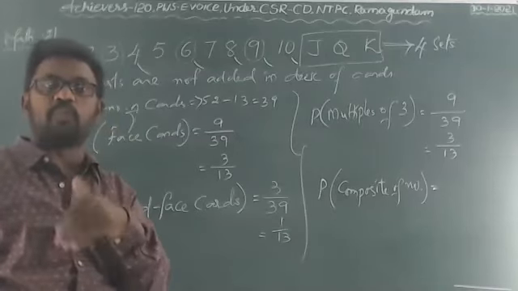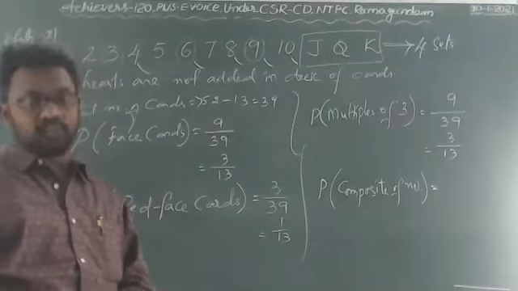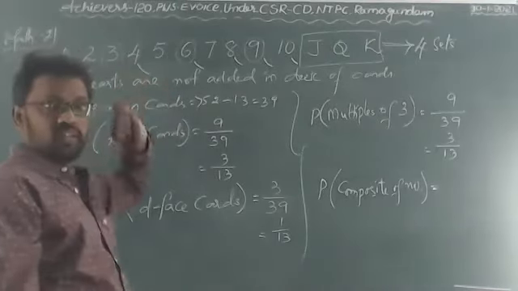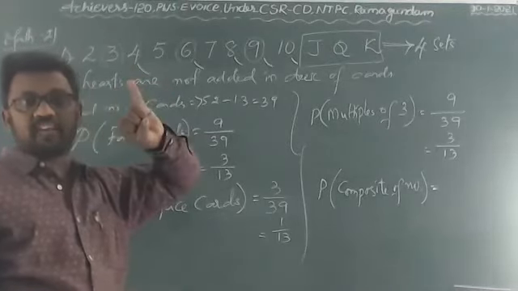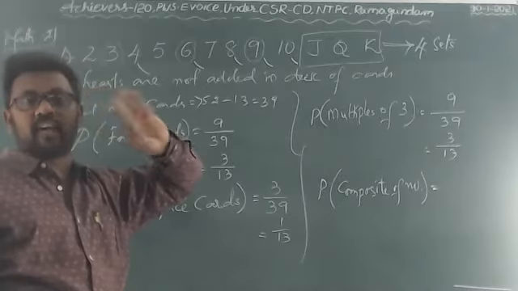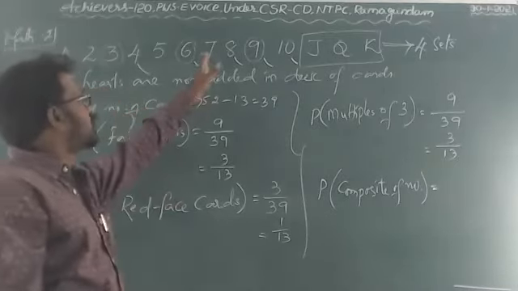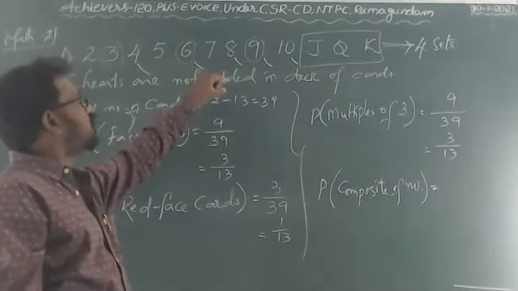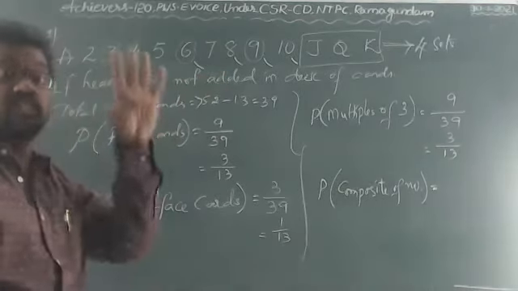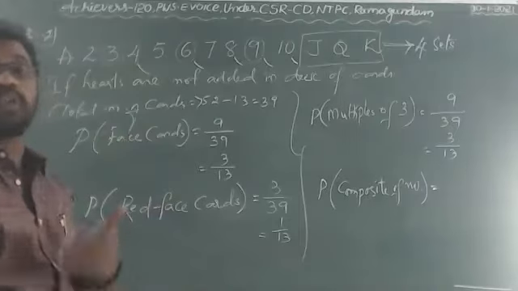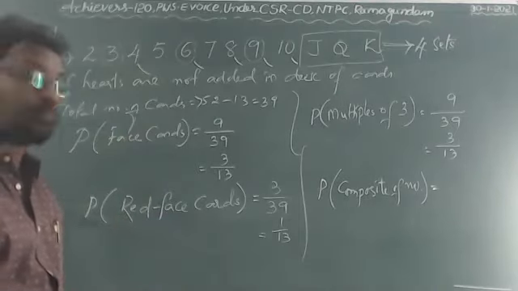If you have more than 2 factors. For 4, 1 is a factor, 2 is a factor, 4 is also a factor. For 6, 1 is a factor, 2 is a factor, 3 is a factor, 6 is a factor. So if you have more than 2 factors, it is called a composite number.